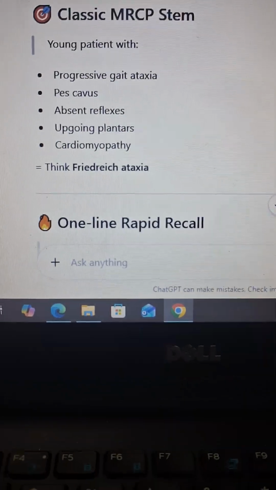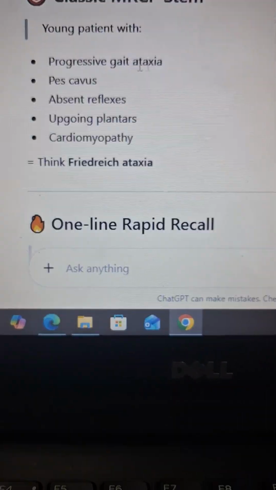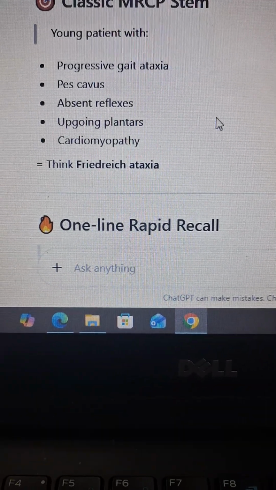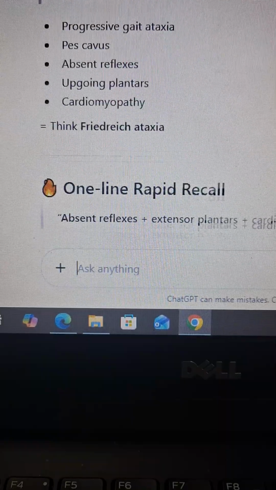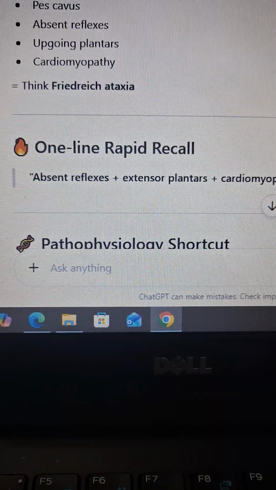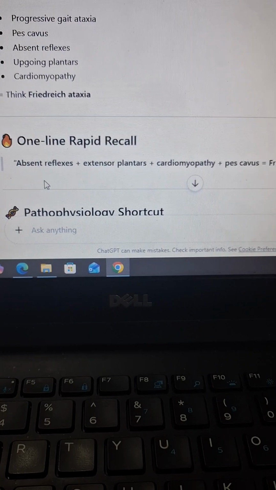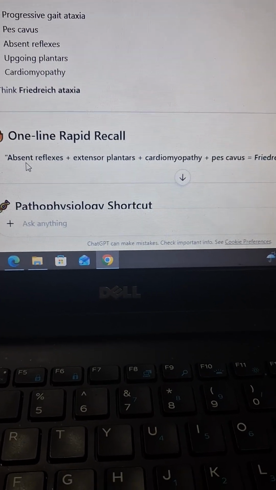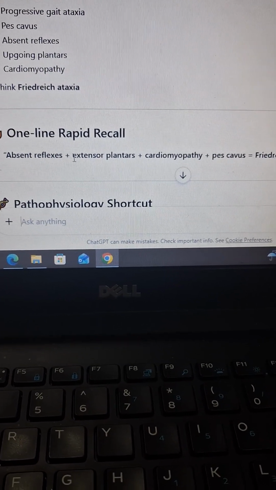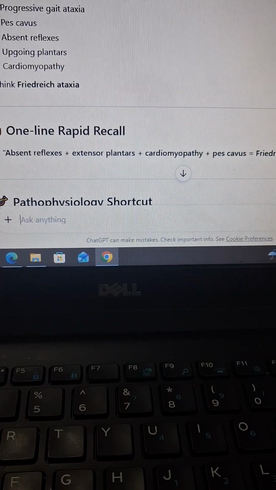Alright, so remember this: young patient, gait ataxia, pes cavus, absent reflexes, upgoing plantars, cardiomyopathy. Think about Friedreich ataxia. How we can remember this is a one-liner rapid recall. I love one-liners. Absent reflexes, extensor plantars, cardiomyopathy, and pes cavus.